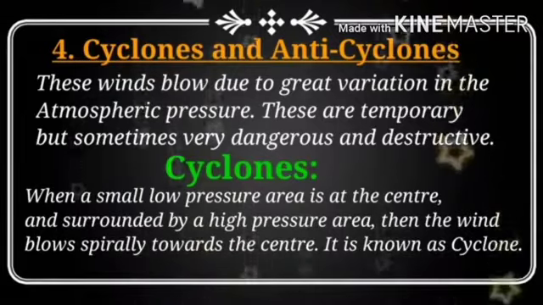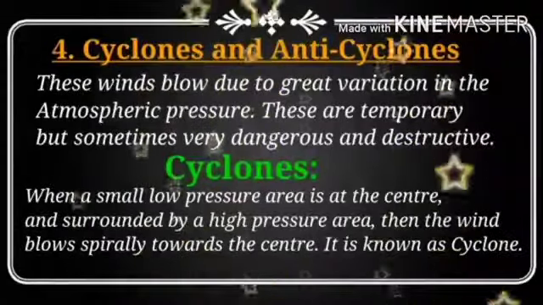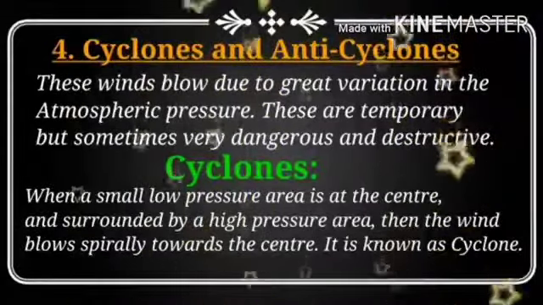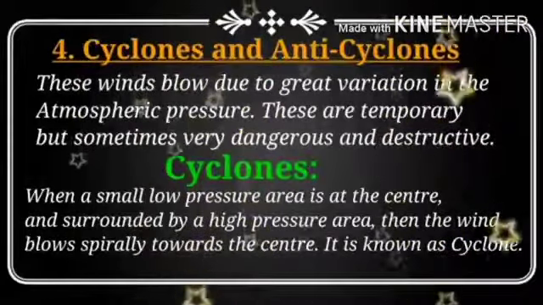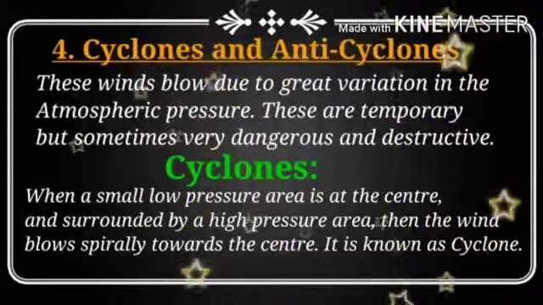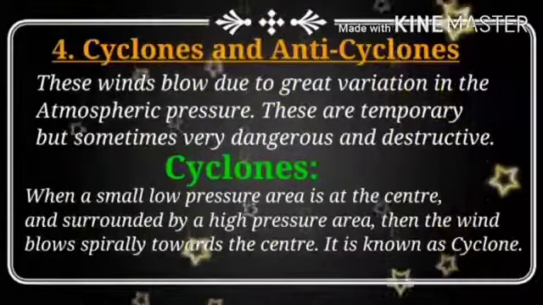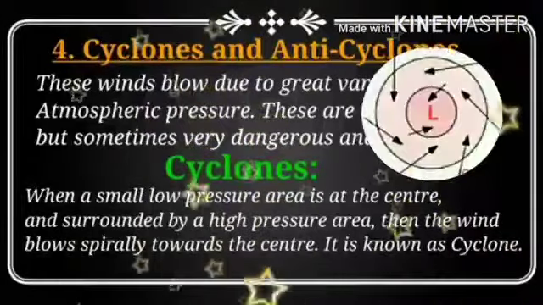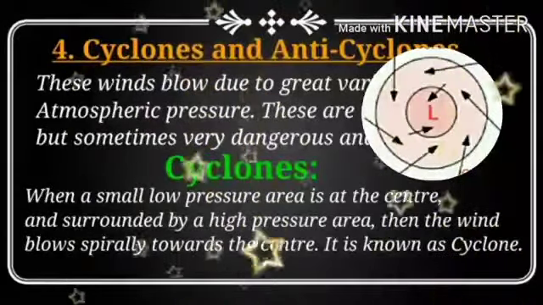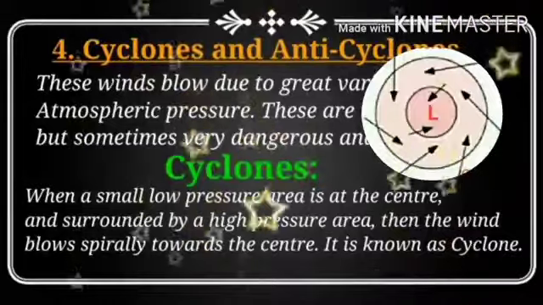Now, shall we move on to know about cyclones? Okay. What is a cyclone? A cyclone is nothing but a small low pressure area. It is located at the center and is surrounded by a high pressure area. Look at the diagram, the low pressure area. L is there, which indicates the low pressure area.